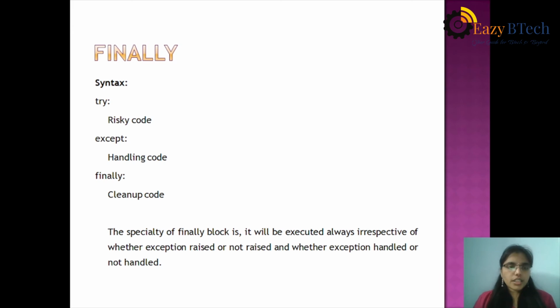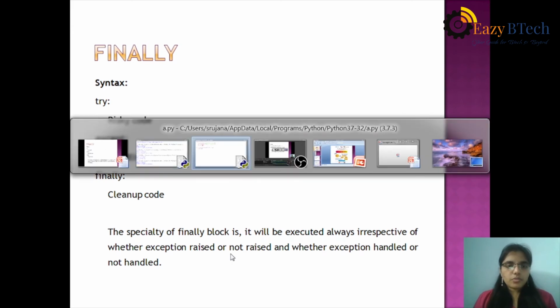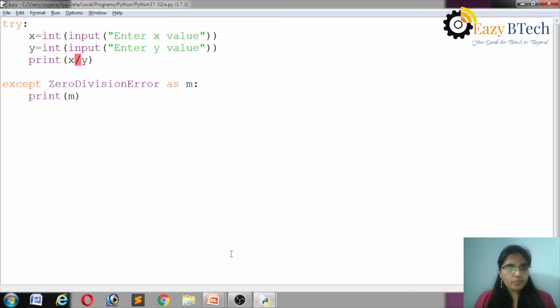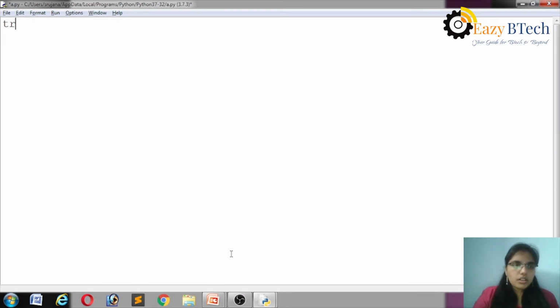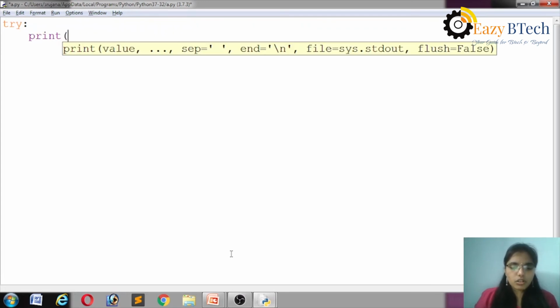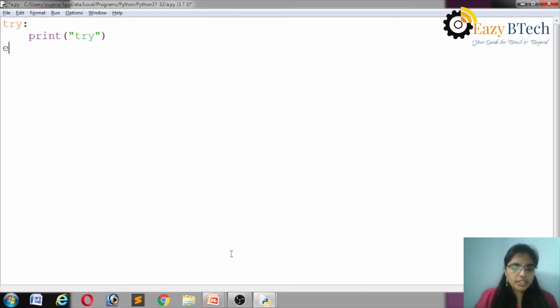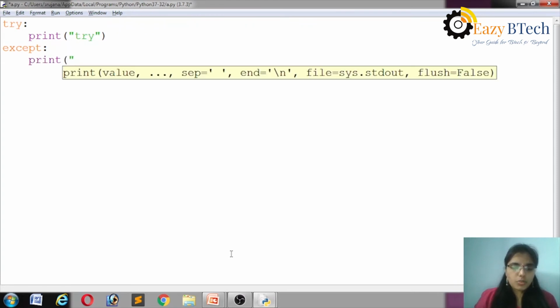Okay, let's execute this program. For example, a simple example where I'm just printing. Try: print, this is try block. Except: print, this is except block.